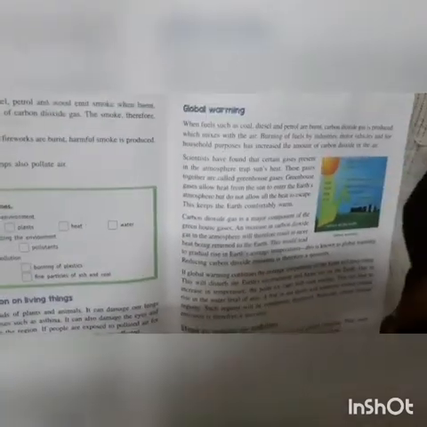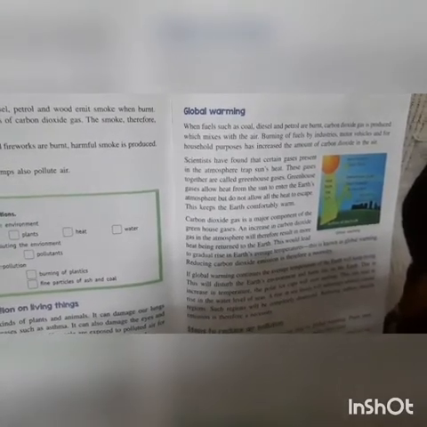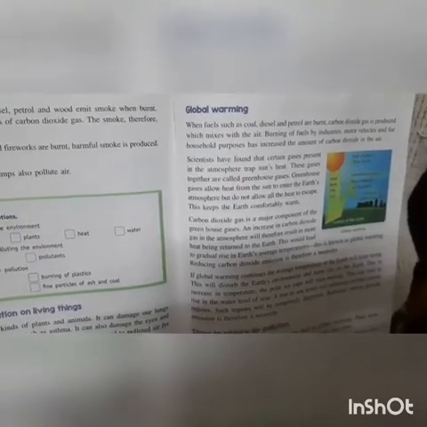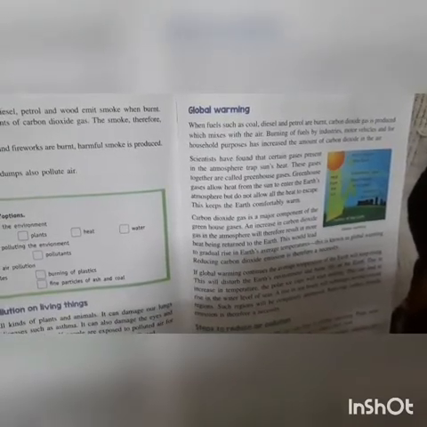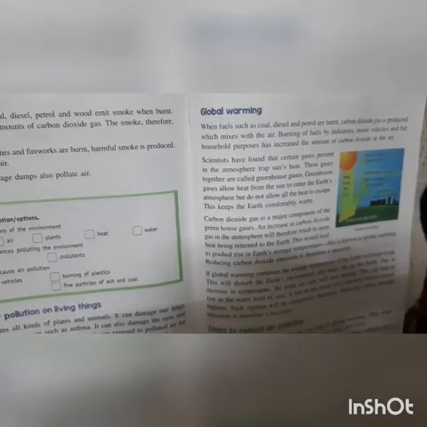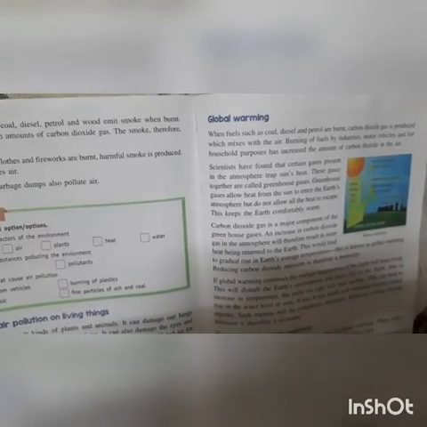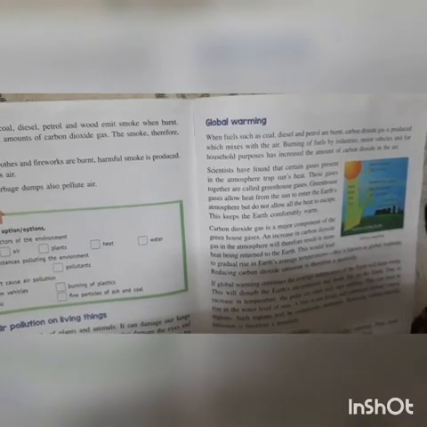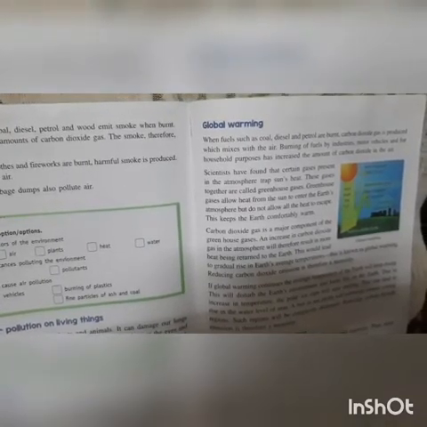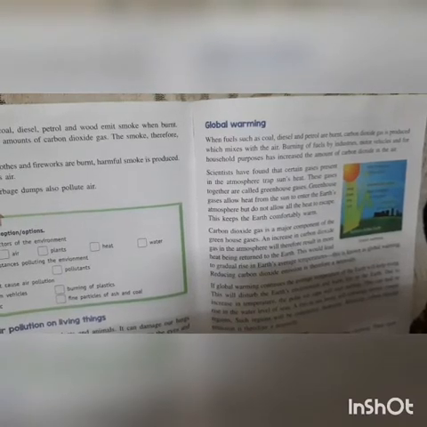Global warming. When fuels such as coal, diesel, and petrol are burned, carbon dioxide gas is produced, which mixes with the air. Burning of fuels by industries, motor vehicles, and for household purposes has increased the amount of carbon dioxide in the air. Scientists have found that certain gases present in the atmosphere trap the sun's heat, and these gases together are called greenhouse gases. Greenhouse gases allow heat from the sun to enter the earth's atmosphere but do not allow all the heat to escape. This keeps the earth comfortably warm.